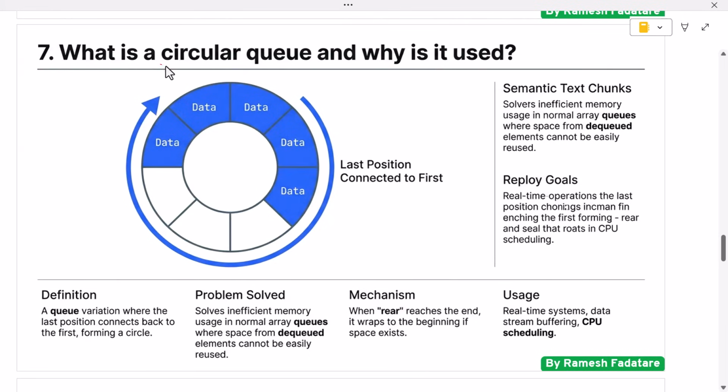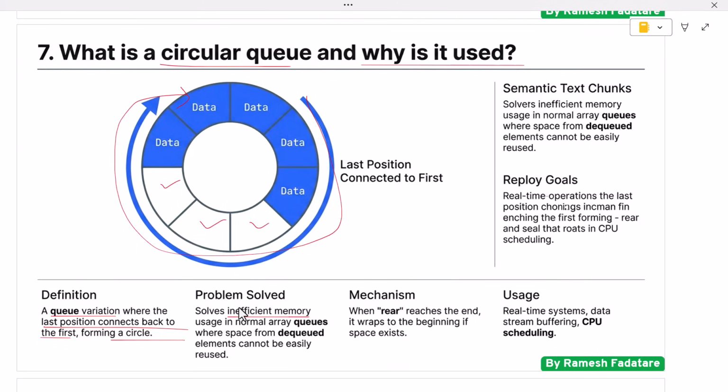Next, what is a circular queue and why is it used? A circular queue is a variation of a normal queue where the last position is connected back to the first position. Instead of wasting unused memory after dequeuing elements, the circular queue reuses empty spaces. In a normal queue implemented using an array, once elements are removed from the front, that space cannot be reused easily. This leads to inefficient memory usage.